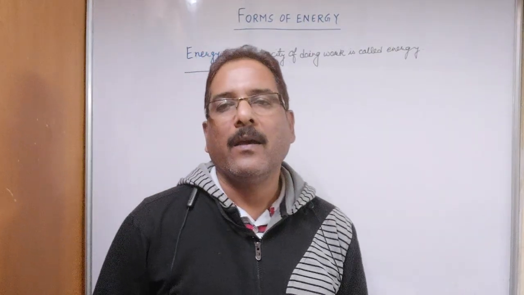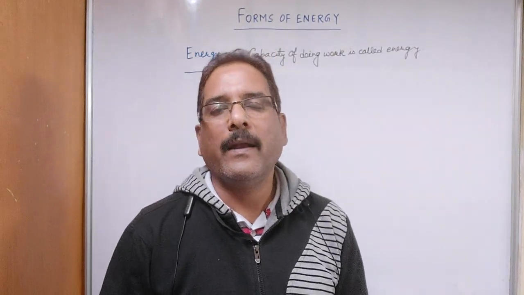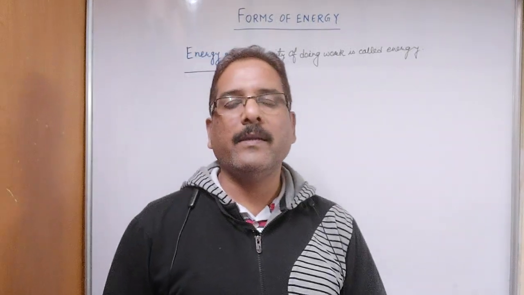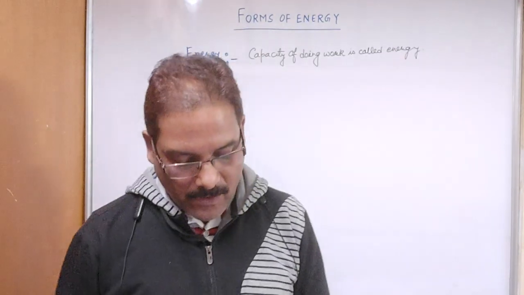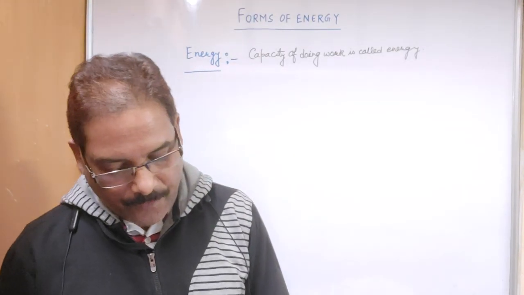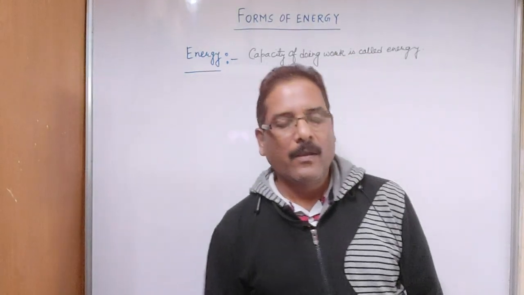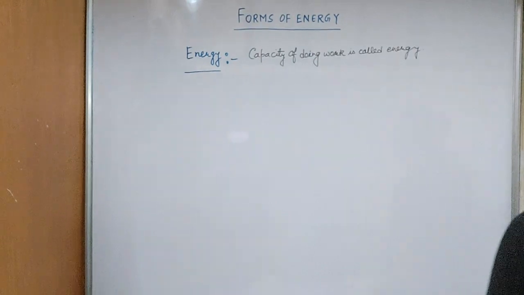That's why the SI unit of energy is the same as that of work. And as we discussed in the last class, the SI unit of work is joule and the SI unit of energy is also joule.